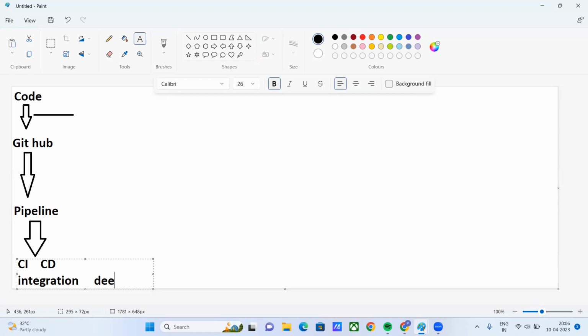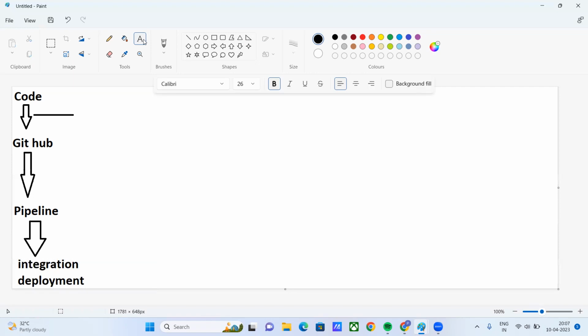And deployment. Okay, so integration and deployment. This is the thing we are going to get.